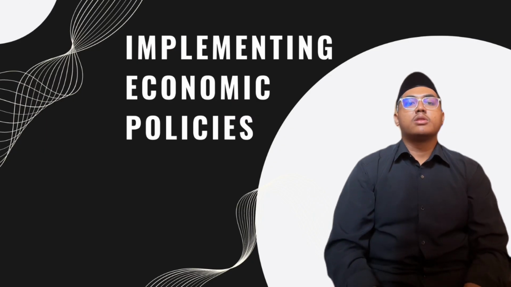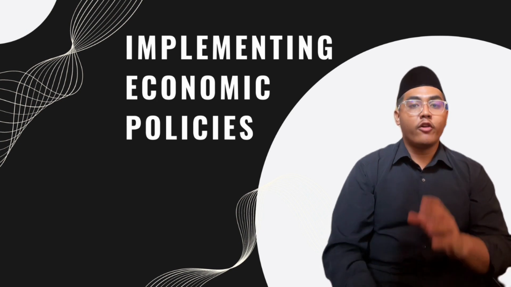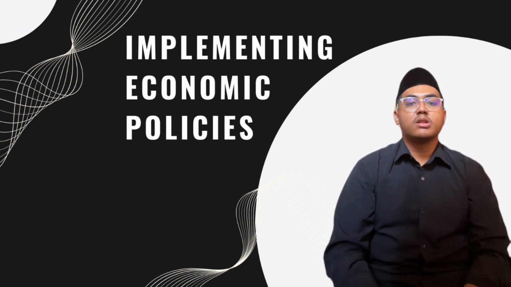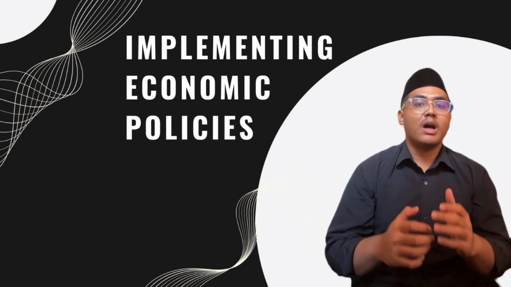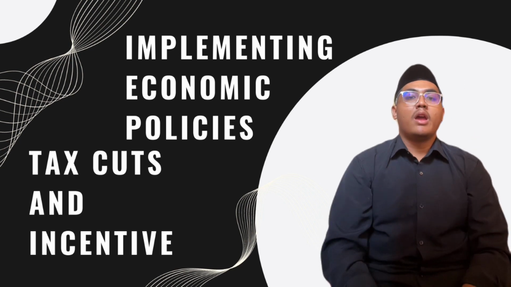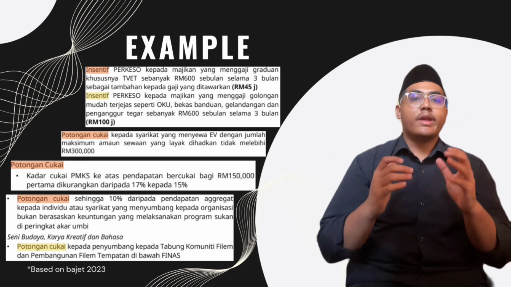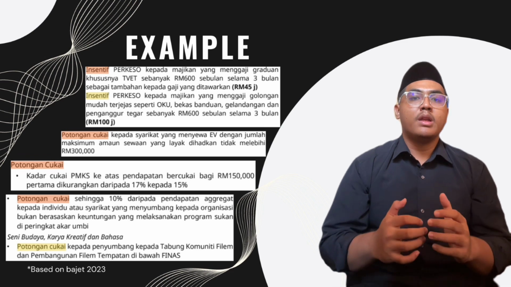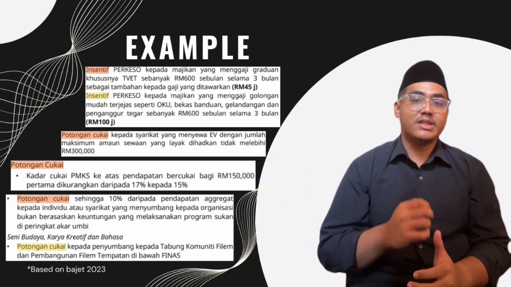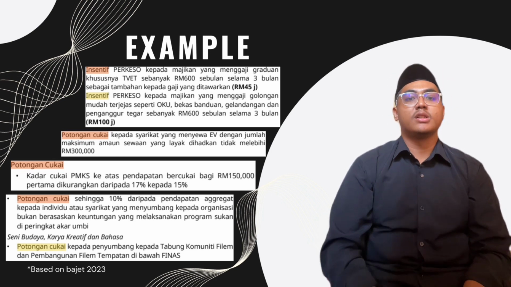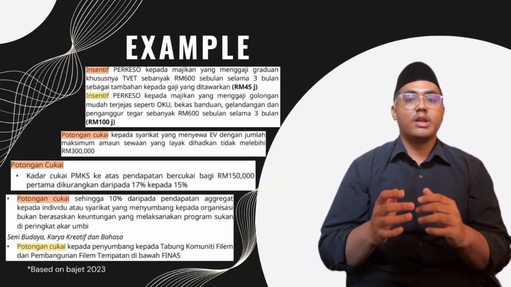First and foremost, our government must focus on implementing economic policies. For example, fiscal policy. Through fiscal policy, the measures that can be implemented by the government are tax cuts and incentives. As we can see, here are examples of incentives. We can stimulate economic growth and put money in the pockets of our citizens. Additionally, the central bank can adjust interest rates to control inflation, ensuring stability and curbing the rising prices that contribute to the high cost of living.